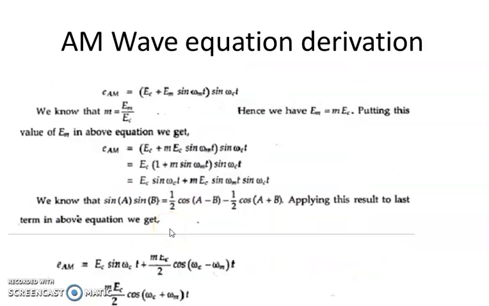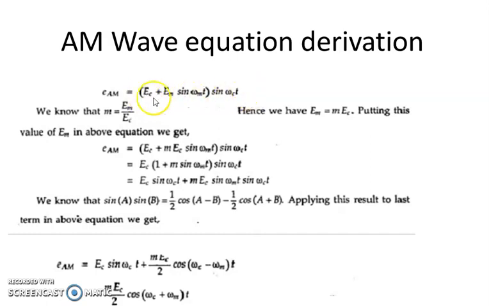Then we have to derive the amplitude modulated wave equation. So, actually the amplitude modulated wave means the amplitude of the carrier signal is changing. A carrier signal can be a sine wave. It can be represented as a sine or cosine wave. A general representation of a sine wave is E sin omega t, where omega is the angular frequency and E is the amplitude. But for an AM wave, the amplitude of the carrier is changing. So, a carrier signal can be represented as Ec sin omega c t. If the amplitude of the carrier is changing with respect to the amplitude of the message signal, then that wave is known as amplitude modulated wave.